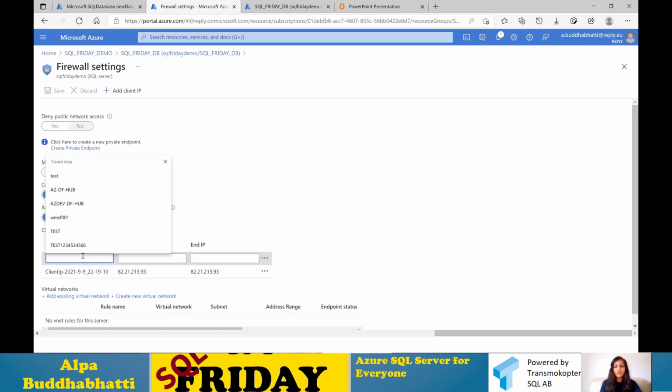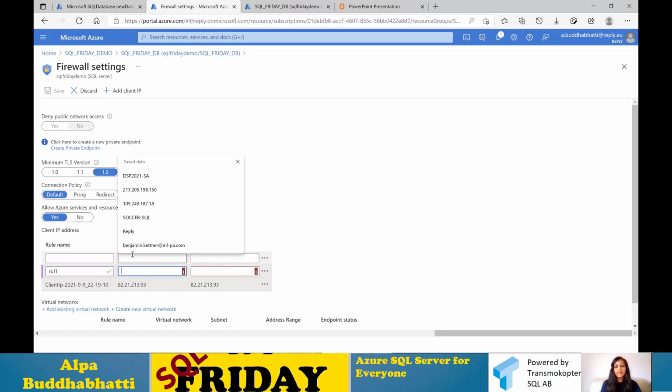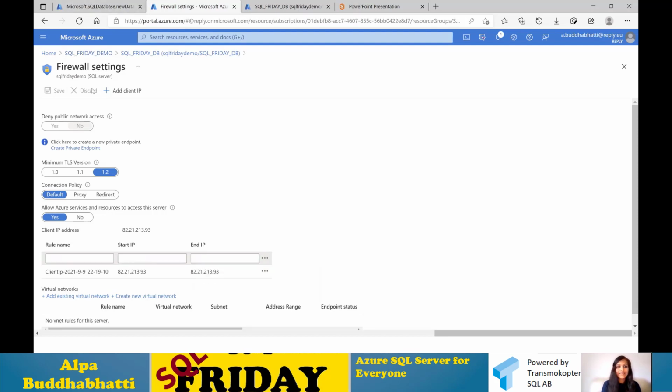Then you just give a rule name here, and give the IP addresses as a range, with a starting address and an ending address. If your IP address is in this range, then you can also access that database or server. Let's discard it because I don't need it.